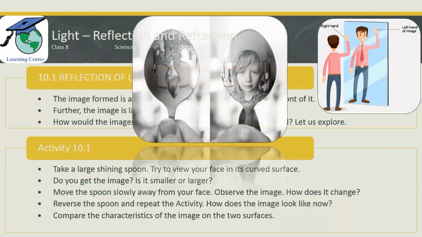See this interesting image. When you see inside a shining spoon, your image will be upside down. It is inverted. It is not erect. Whereas when you see the outside of the spoon, the image is erect. So try this and let me know.